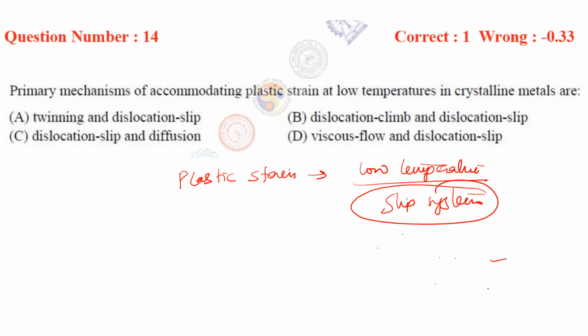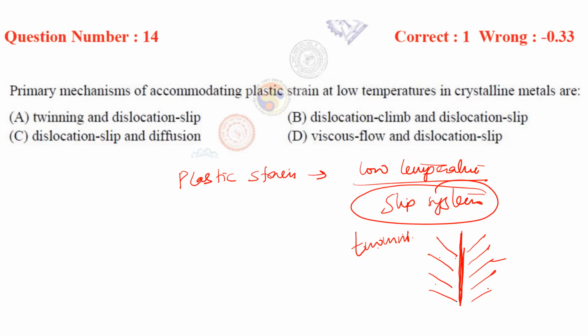So since slip is difficult, there is a mechanism of twinning. In twinning, there is a plane, and we get a mirror-like image. Basically the arrangement of atoms takes place such that it looks like a mirror image.